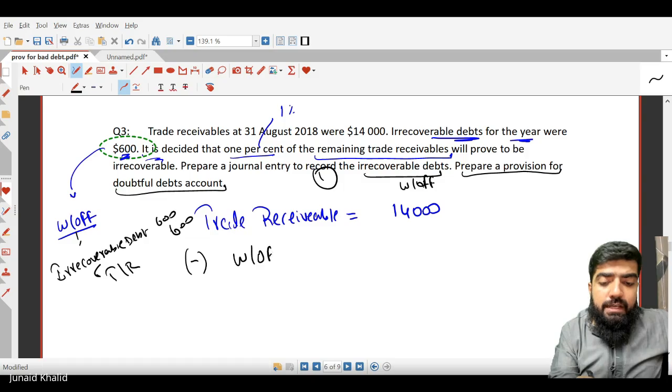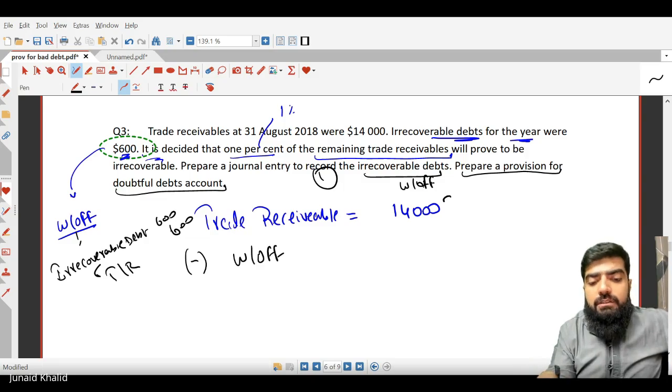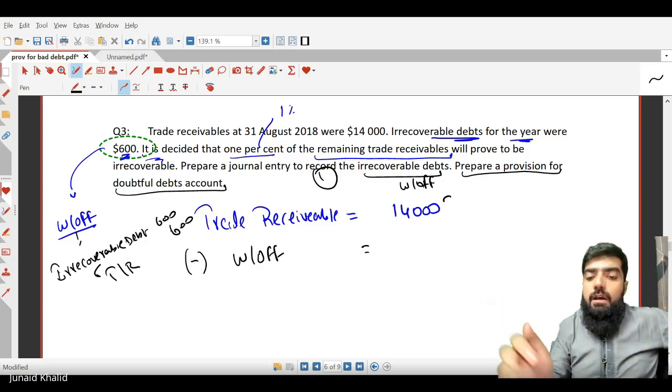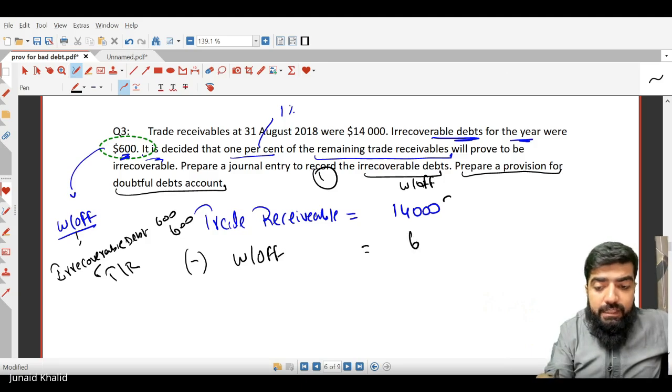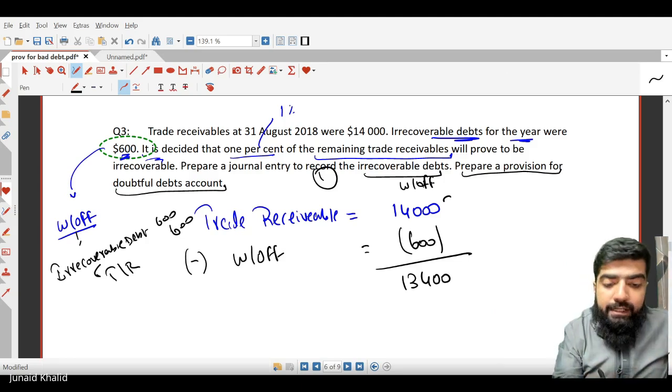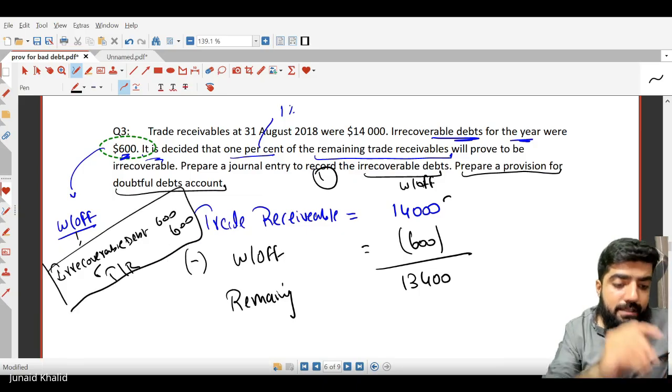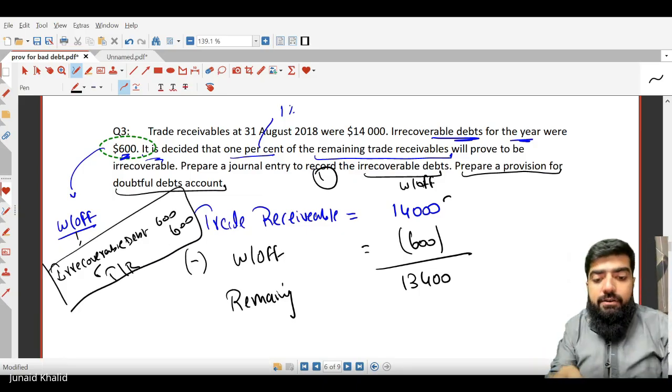Out of 14,000, obviously 600 has been written off, which means it's deleted. So the remaining receivable balance is 13,400. The first entry we made was irrecoverable debt debit and trade receivable credit.